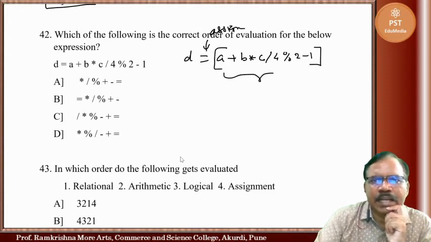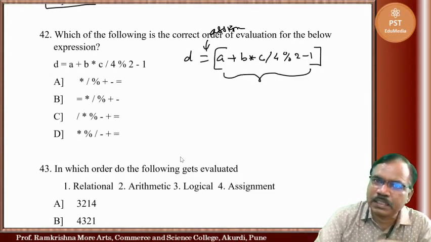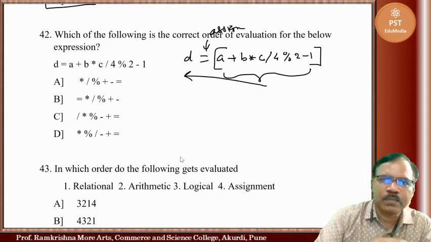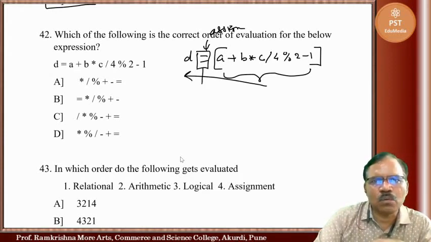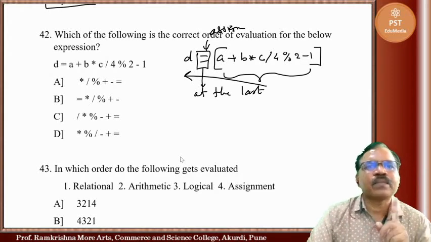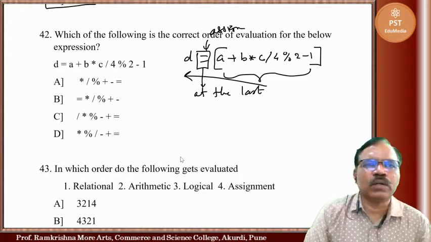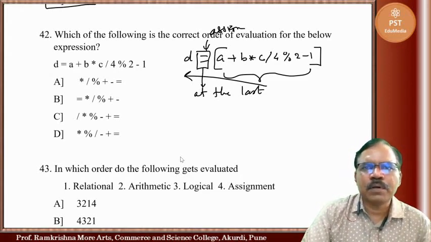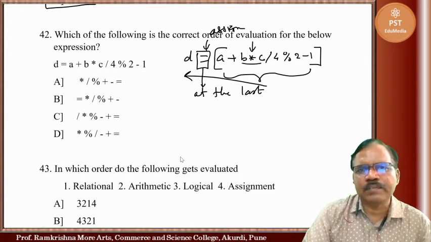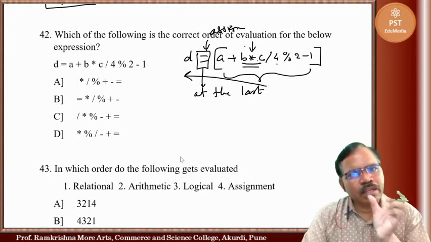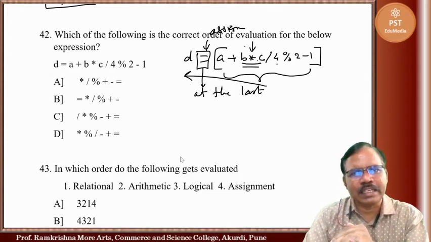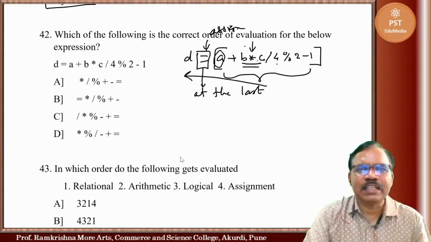And whatever final value of expression, this is evaluated first and then assigned to D. So assignment will work at the last. And we have to find order of evaluation. So what happens here? Here first multiplication is taken between B and C. Then whatever this product B and C, it is divided by 4. Then whatever that product, its modulo is taken. Then addition with A is taken and then subtraction is taken.